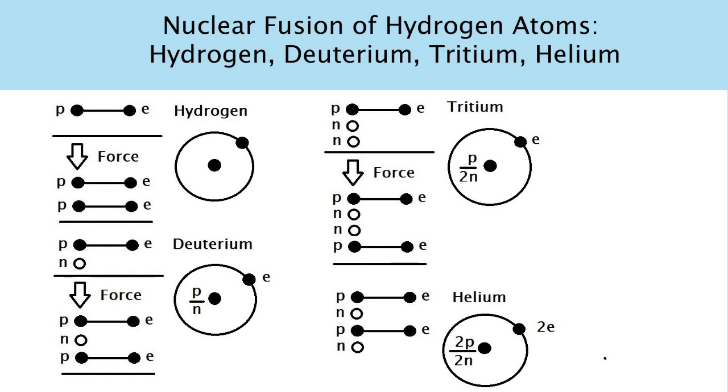Future research will be on whether each step of the hydrogen isotopes is necessary to come up to helium. Three hydrogen atoms will directly produce tritium, or four hydrogen atoms will directly produce the helium atom.